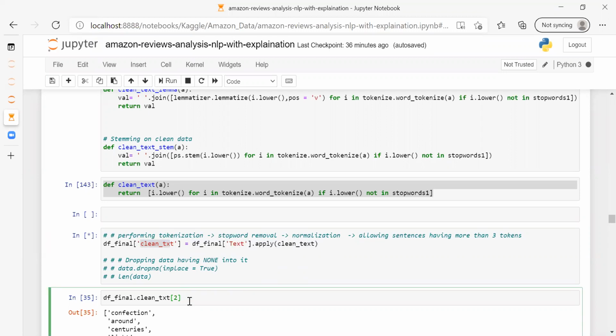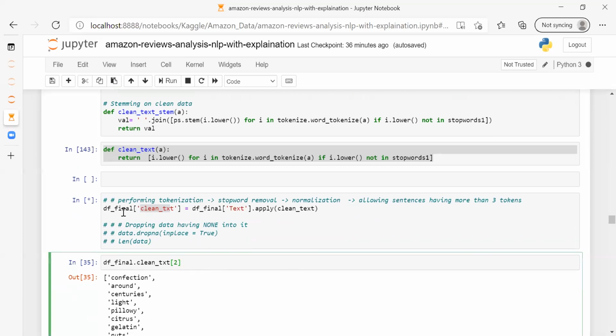And here I'm just showing you the text, row number 2. It will take time because it's a big function. It's going to clean all the text, create all the tokens, remove all stop words, lowercase all the words, and then do the stemming and lemmatization. It will take time.